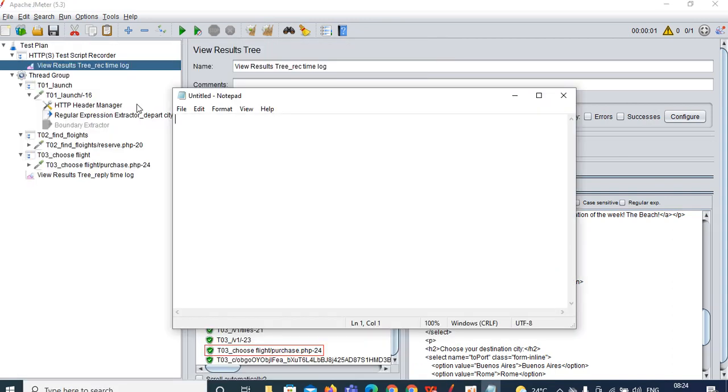Open the notepad and you can paste that in the notepad. Okay, so from this line, which we need to capture? We need to capture the Portland. But there are two Portlands here, right? So which do I need to capture? You can capture this one or you can capture this one.